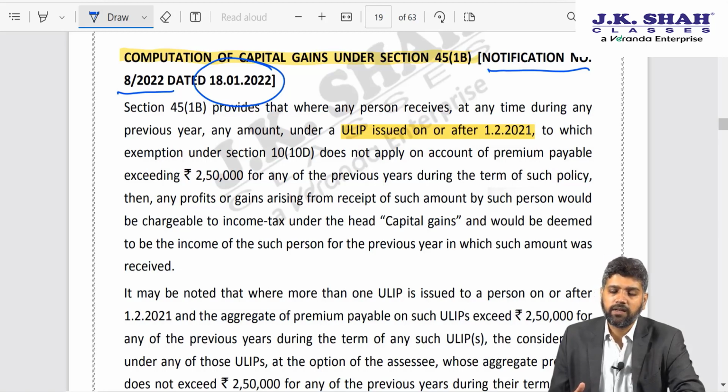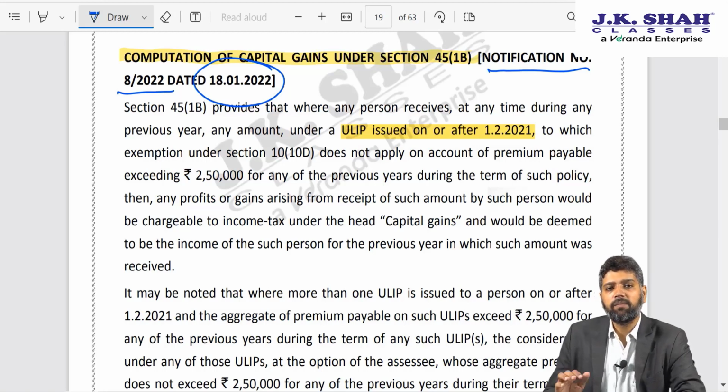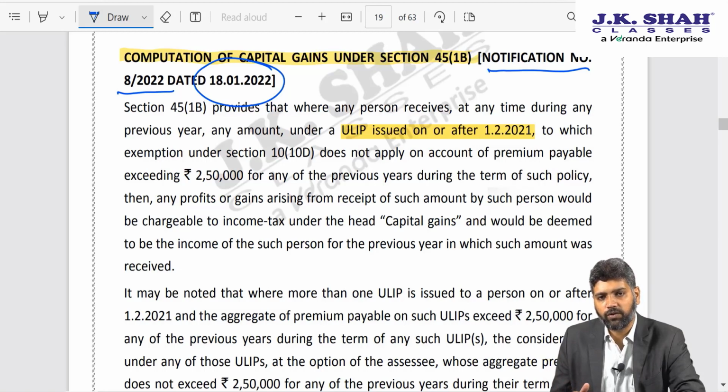So to put it in other words, if the premium did not exceed 10% of sum assured, then the gain arising on maturity or surrender of such policy was exempted from tax. For people with disability, this percent was 15 instead of 10.